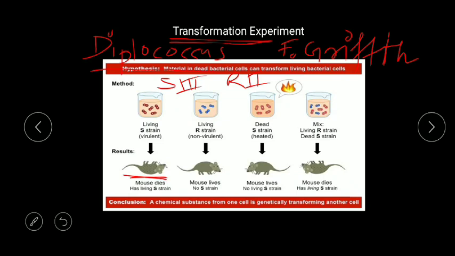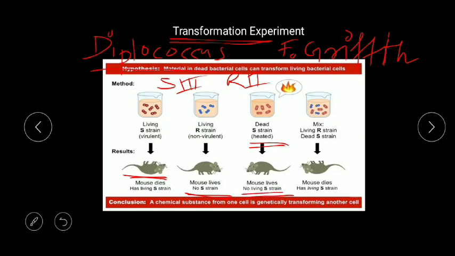But when we talk about the living R strain, non-virulent bacteria, they injected R strain into the mice, and since R strain is non-virulent, the mice cannot die, so the mice live, and there is no S strain because R was injected.